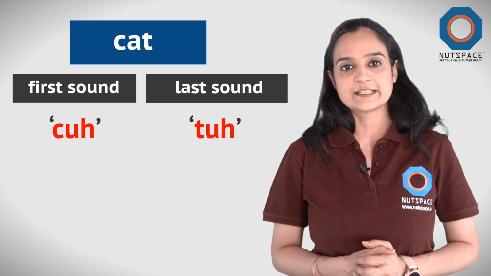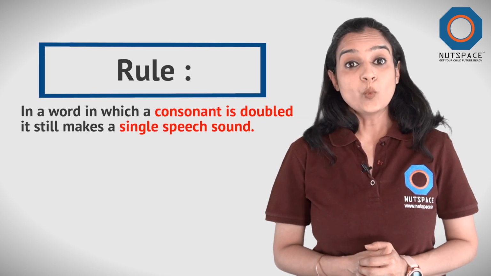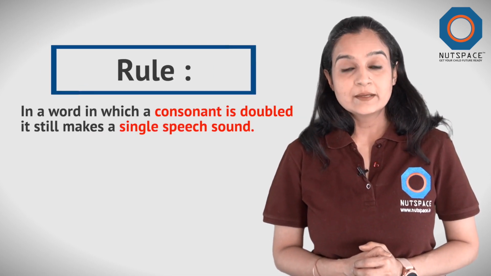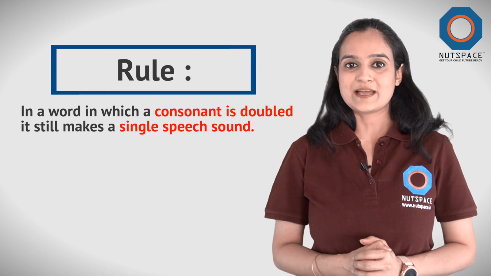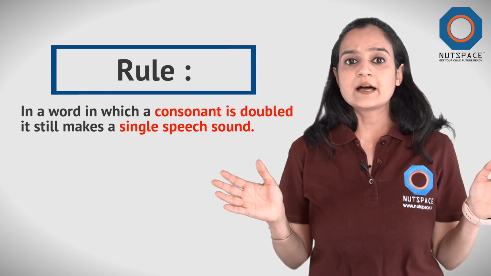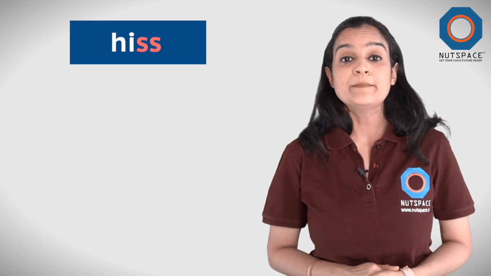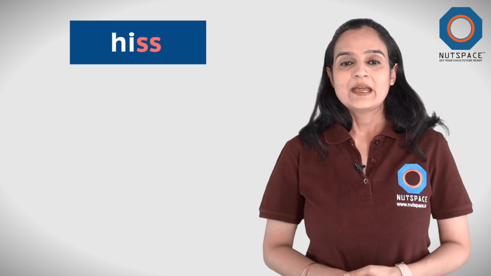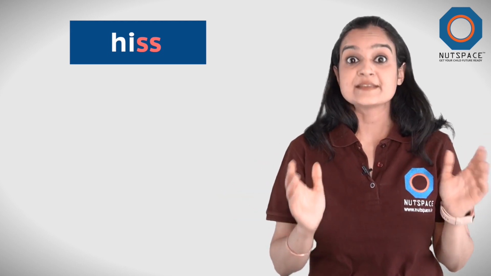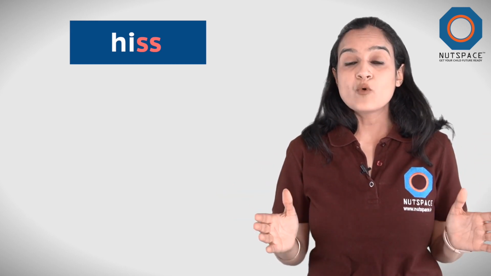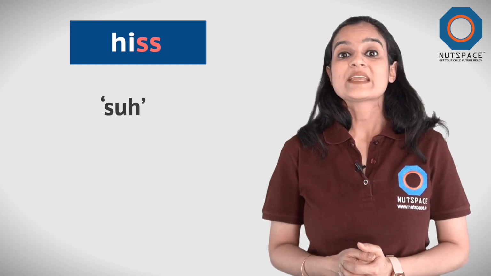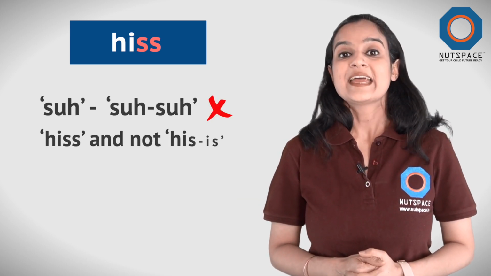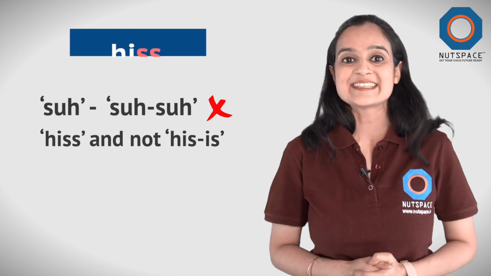the end of words. In fact, in words where the consonant is even doubled, it still makes a single speech sound. For instance, let's take the word hiss, H-I-S-S. Here, the letter S is doubled, but it is only making one sound. Now, even though the letter S is appearing twice, the sound S is not doubled. Hiss is not hiss-s. It is hiss.